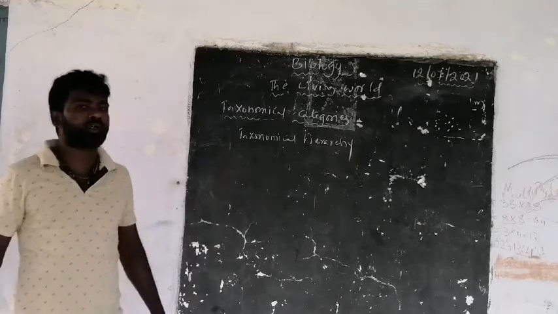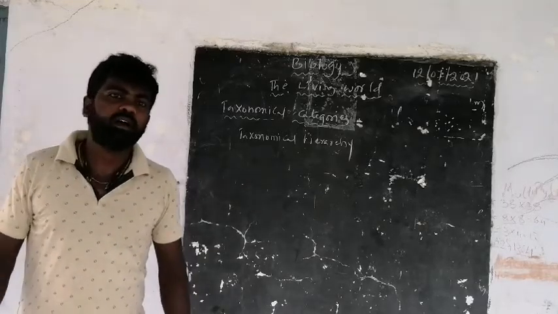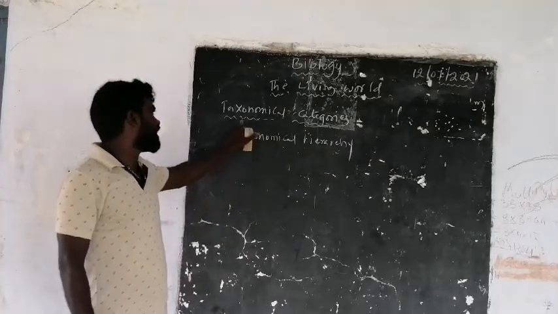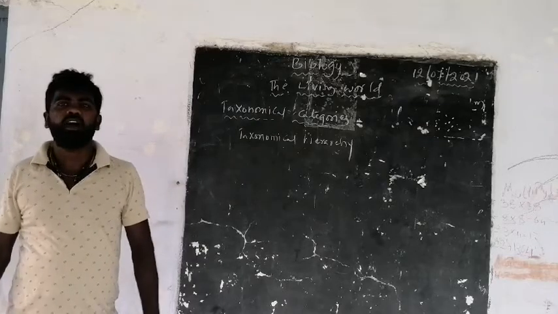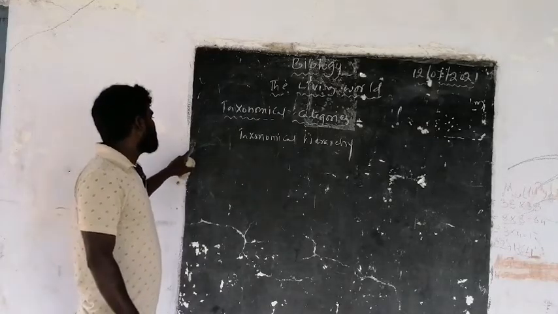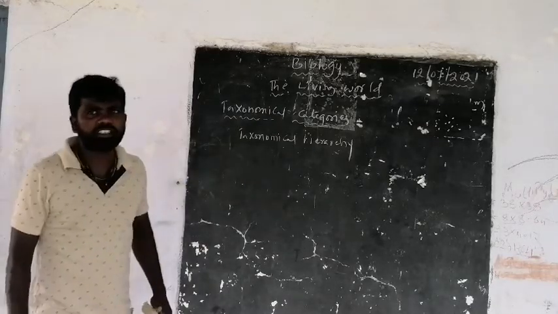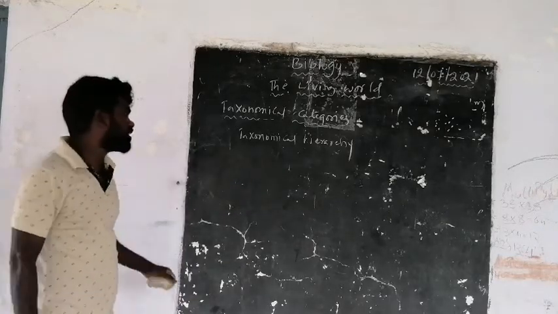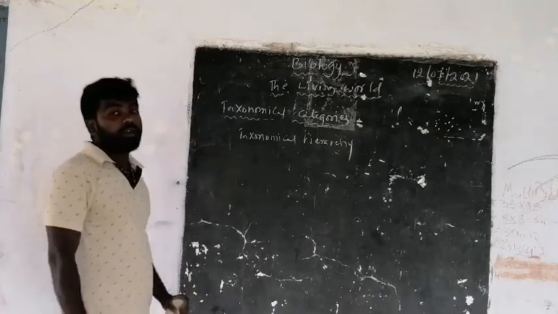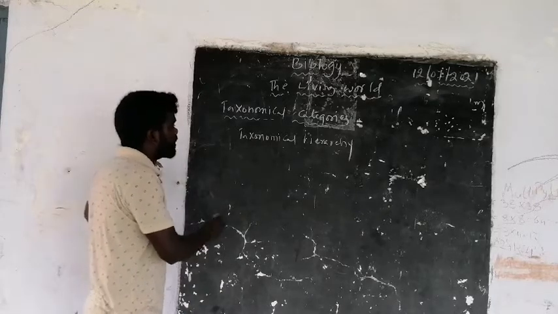Here, the stepwise arrangement of the taxonomical categories is called taxonomical hierarchy. And here, you may get a question in the examination on the ascending or descending order of taxonomical hierarchy. What is the ascending or descending order of taxonomical hierarchy?